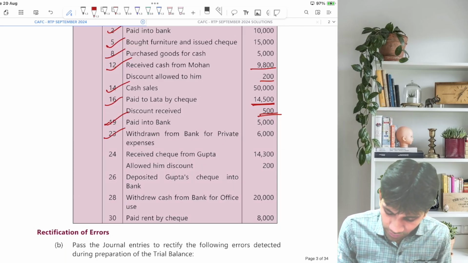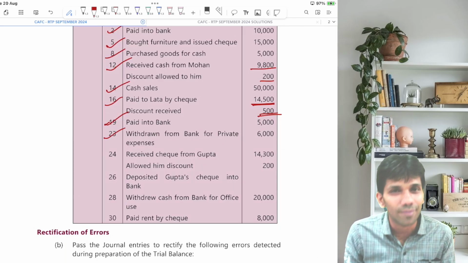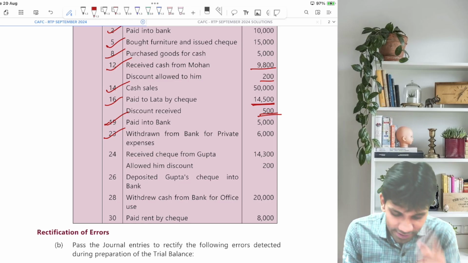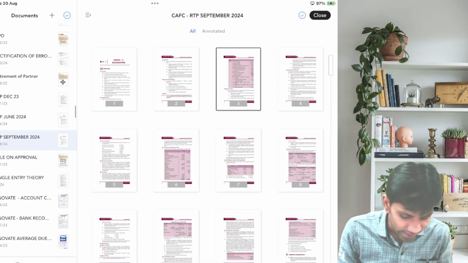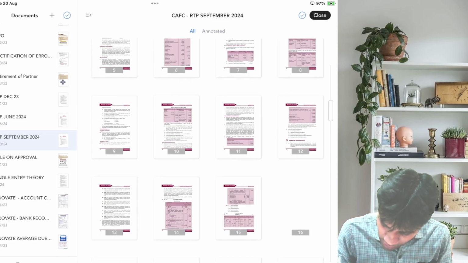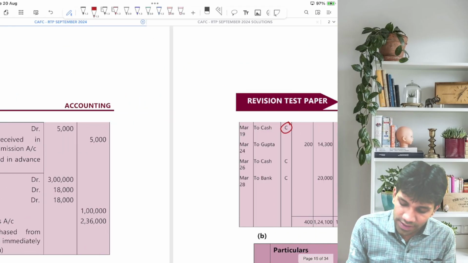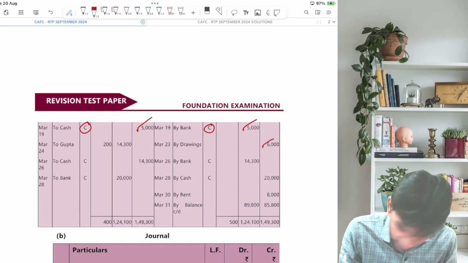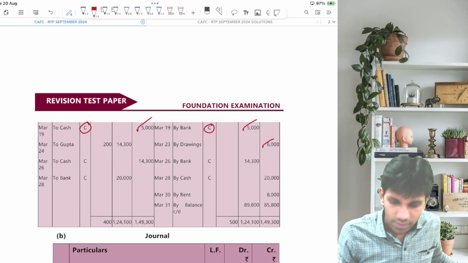Withdrawn from bank for private expenses. So we have withdrawn from bank for private expenses. So it will be drawings account debit to bank account. This will go on the bank account credit side by drawings in the bank column. Next.